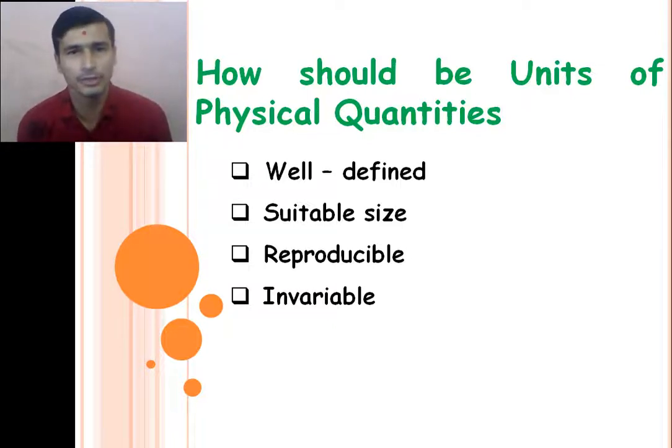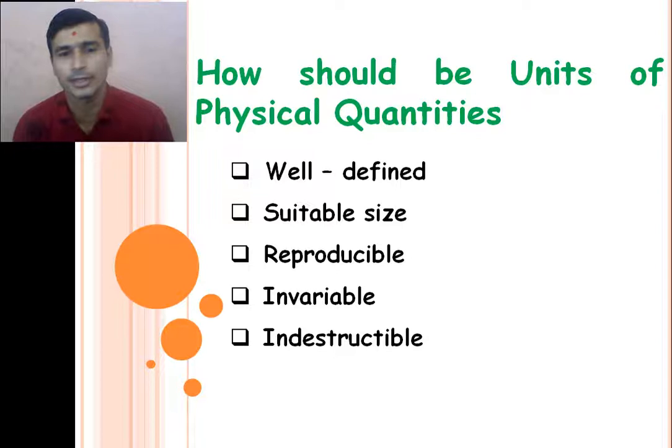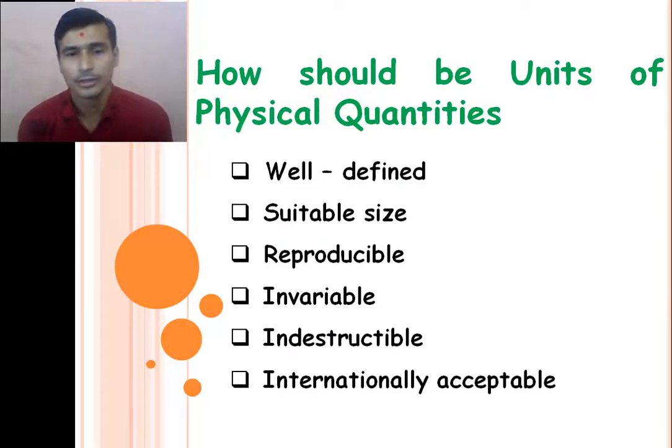So the unit of the physical quantity is invariable, as well as indestructible, right?